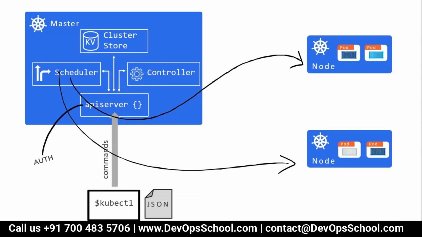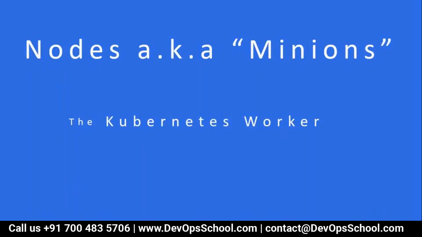Did you understand that? Can we discuss the worker now? All of you? Yes. Okay. So now guys, let's focus on the right side of the components, which we call the worker node. Let's get started. You can call them nodes, aka minions, or Kubernetes workers, whatever you want. I call it a worker. You can call it a node also. By the way, the master node is also a node, or a minion.